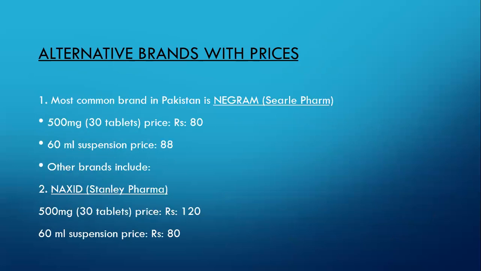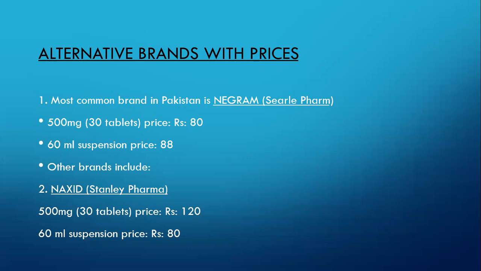Okay, alternative brands with prices. If we talk about our country, Pakistan, the most common brand in which nalidixic acid is available is Negram, which is manufactured by Serle Pharma. We do have some other choices, but this is the main one. Here I have discussed the two major dosage forms of each brand, which are the suspension and the tablet.